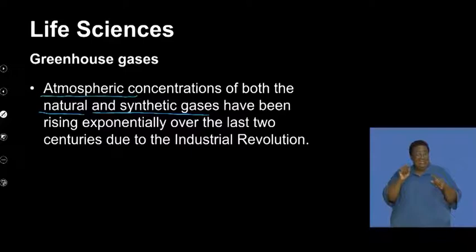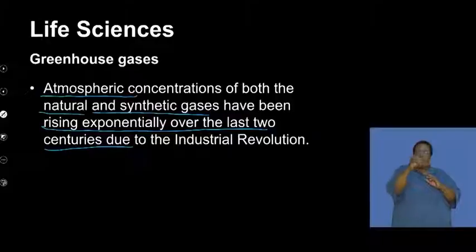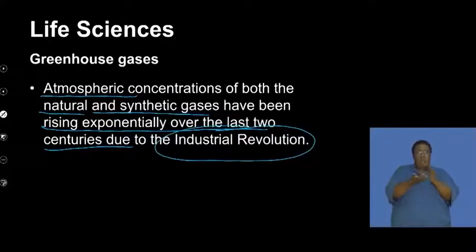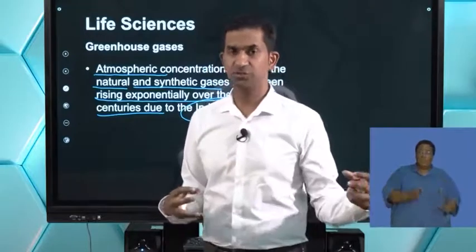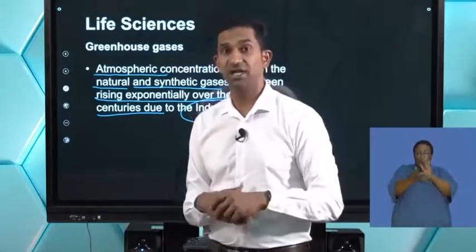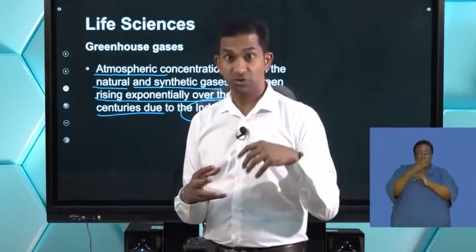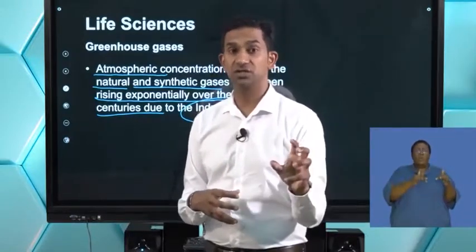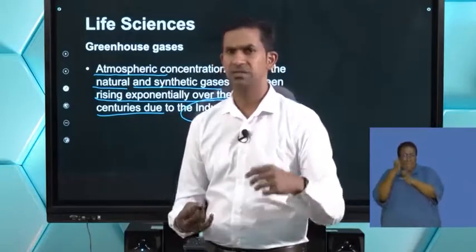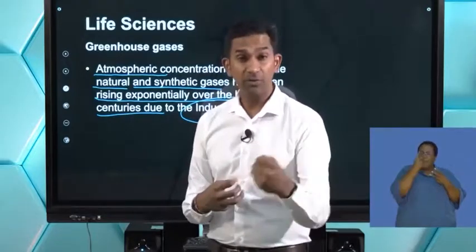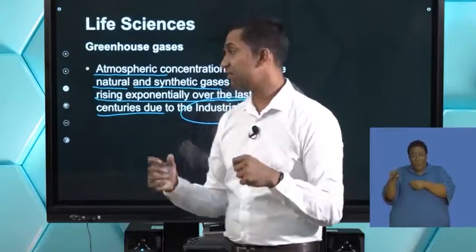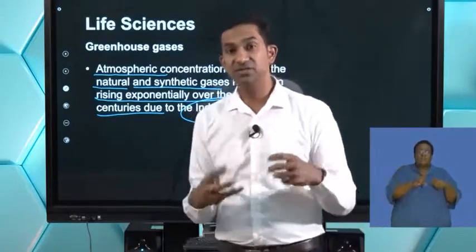And these have unfortunately increased exponentially over the last 2 centuries. And a lot of that has been due to the Industrial Revolution. If we go back and look at the Industrial Revolution during the 18th century, this was when humans had made significant strides in the way technology advanced, as we looked at during the World War and the Industrial Revolution, in terms of the manufacture of equipment, cars, the fact that we started producing coal and coal-powered locomotives and industries. Those industries were contributing significantly to the emissions of greenhouse gases.